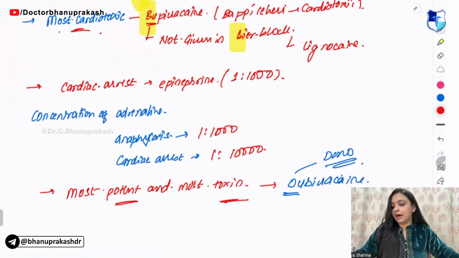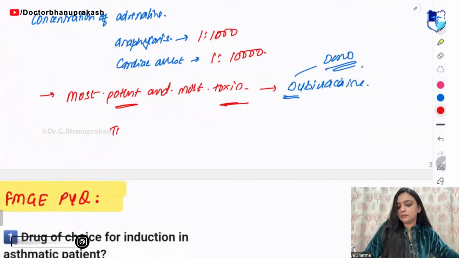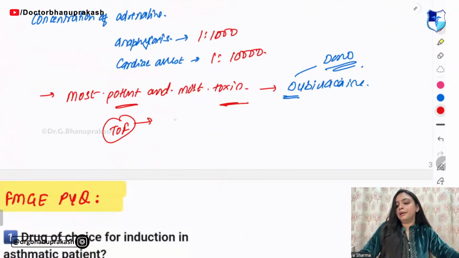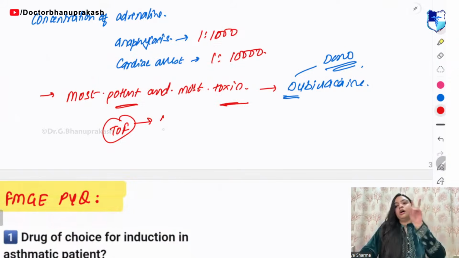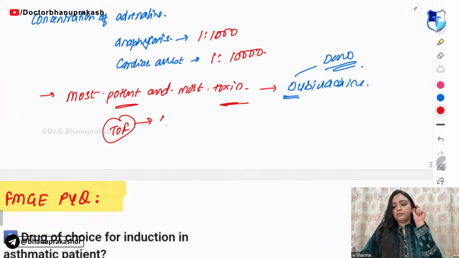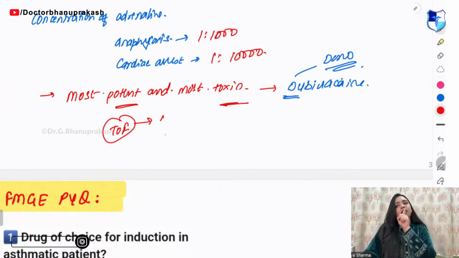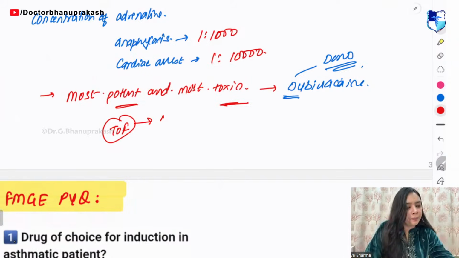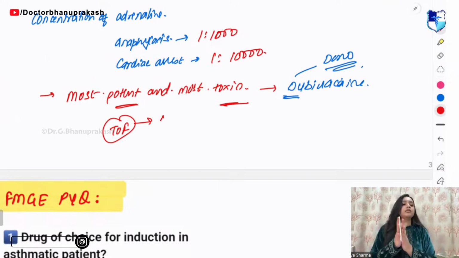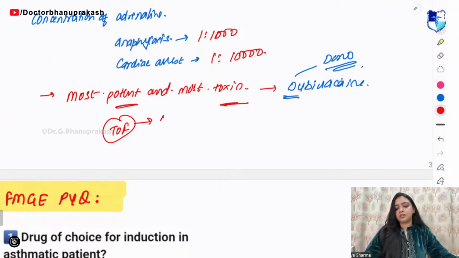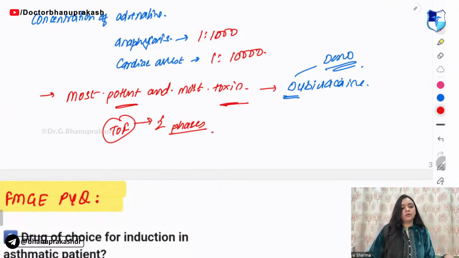Now, tell me, we have read about the TOF, right? So in the TOF, tell me whether the depolarizing one or the non-depolarizing one was having two phases. Two phases are there in what?